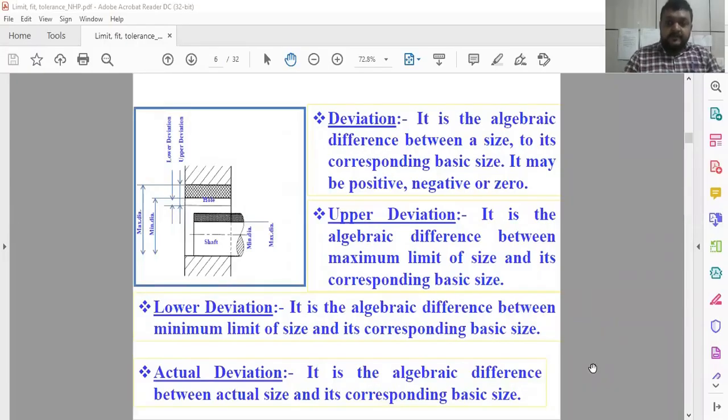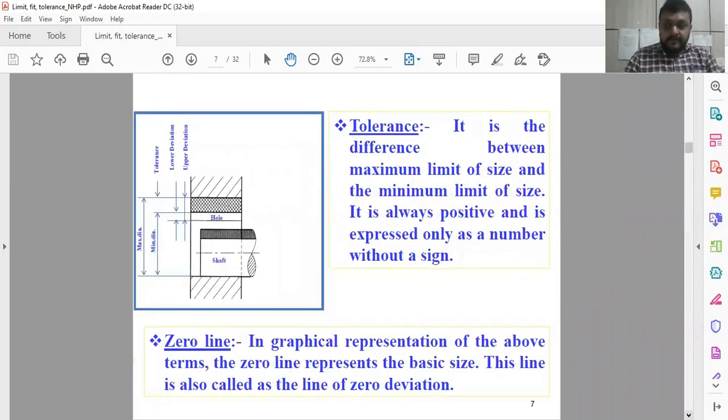So ultimately, here we are conceptualizing the different kinds of deviation, as we have discussed here. Now, one thing you have to keep in mind about tolerance: how can we decide the tolerance? We already understand what deviation is. Now, just concentrate on this lower deviation. This is the hole, and this is the shaft. This is the maximum diameter. This is the minimum diameter, and you have to see the lower deviation.